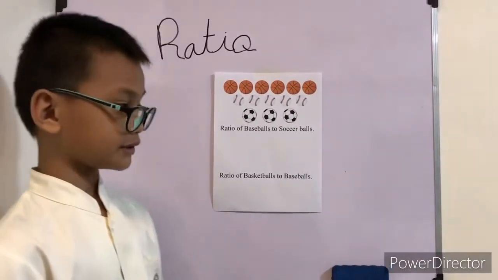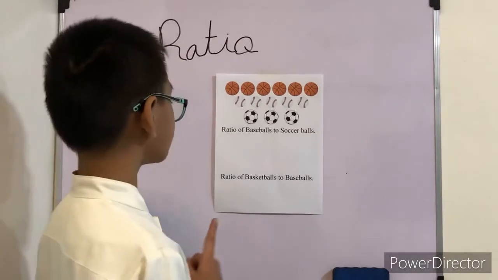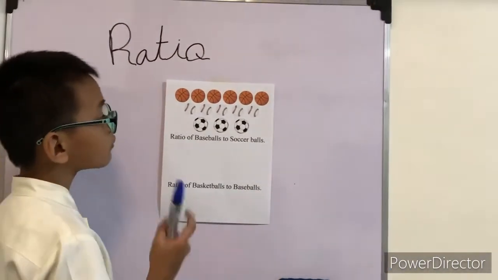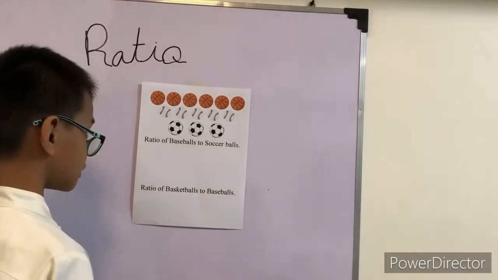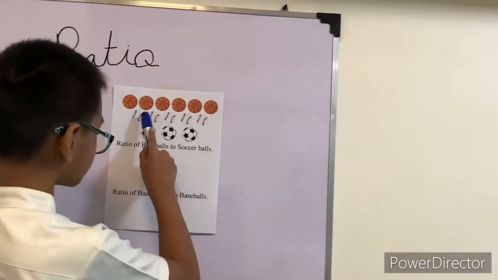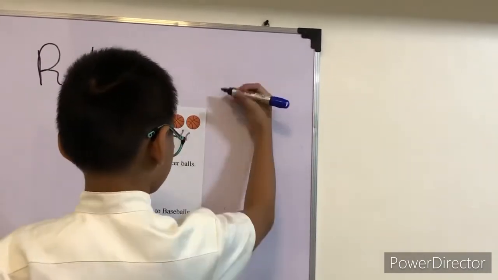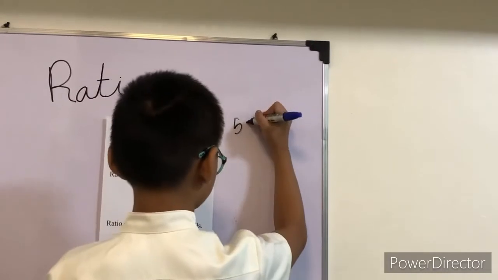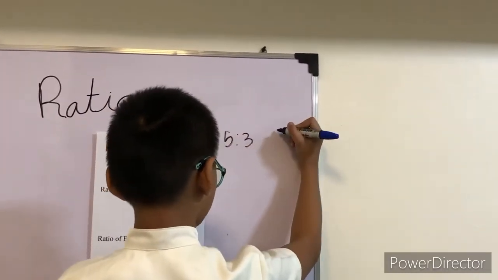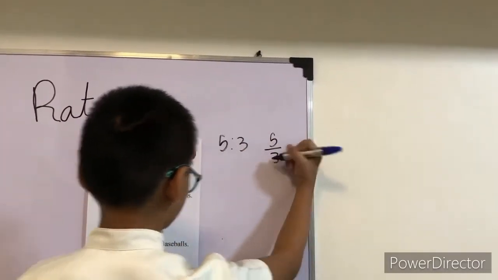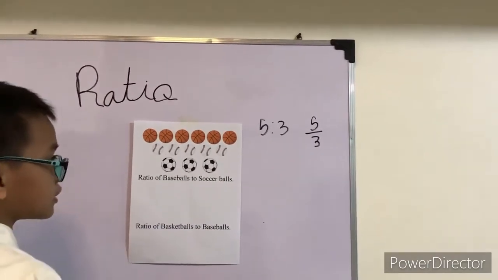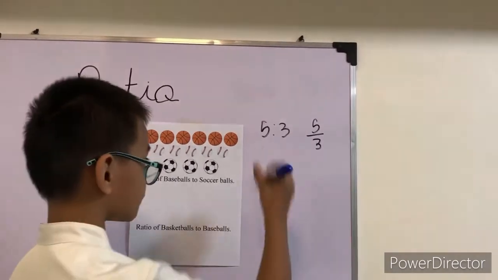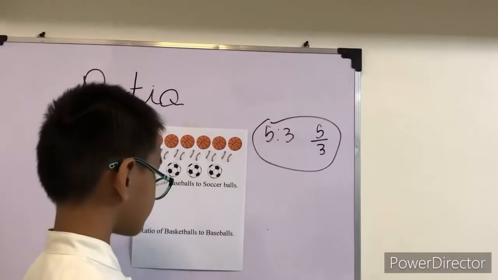Another example, now with balls. The first question is the ratio of baseballs to soccer balls. So we will not include the basketballs. We will count the baseballs: 1, 2, 3, 4, 5. And we will count the soccer balls, which is 3. We can write it as 5 over 3. So this has no common factor, so this will be our answer.